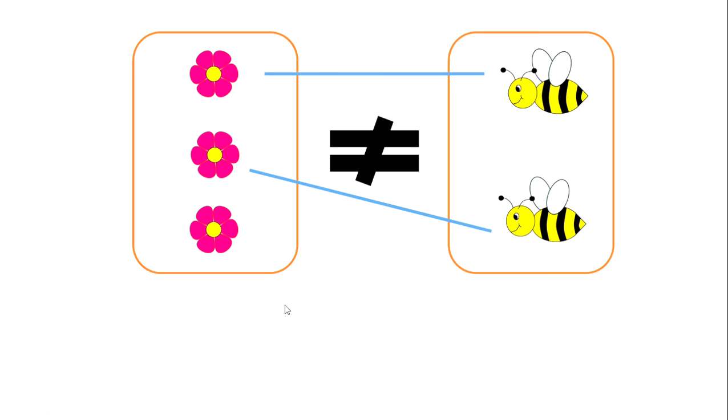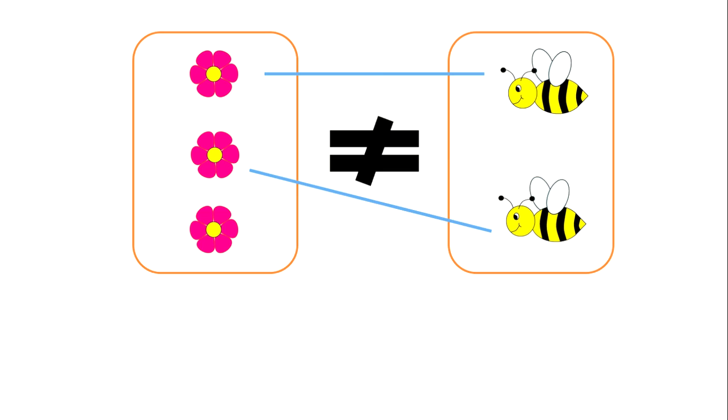So how many more flowers does this one have? It has 1 more. Now what can I say about the bees? The bees have 1 less than the set of flowers. Do you understand? Are you getting it? If you're not getting it, then feel free to go over the content again. All right, play back the video and try to understand it better.